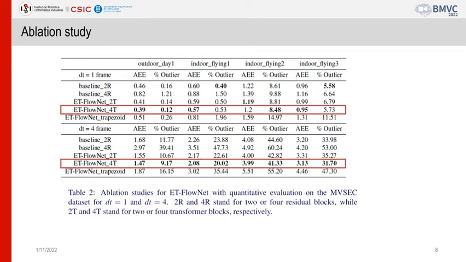Further, we perform ablation studies based on three factors. The first, with or without the transformer block. The second, the number of encoders and decoders included in the transformer block. And the last, their stacking structure. Our model ET-FlowNet 4T beats the baseline models in most of the sequences for the dt1 case and in all the sequences for the dt4 case.